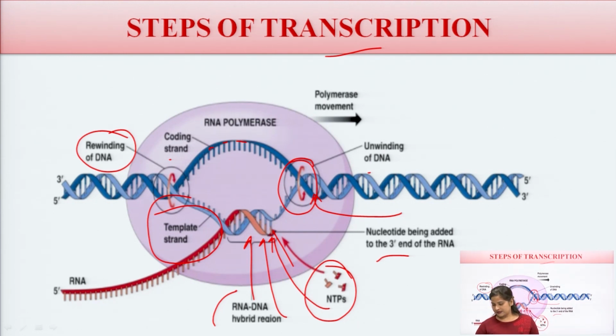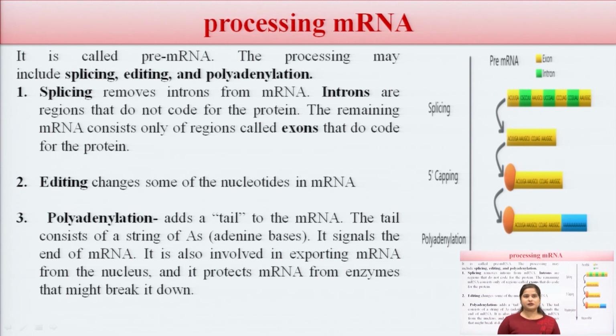Now next, the processing of the mRNA. This is the pre-mRNA, and the processing includes three processes: splicing, editing and polyadenylation.